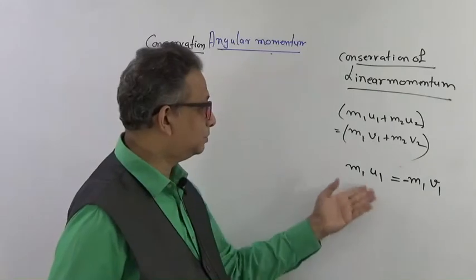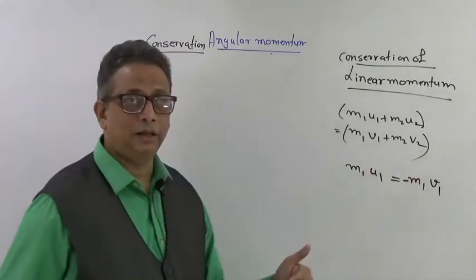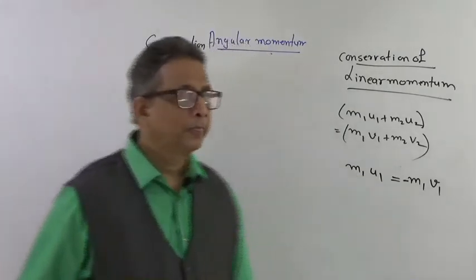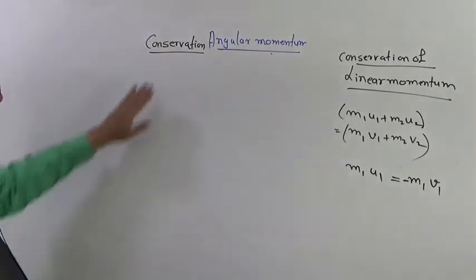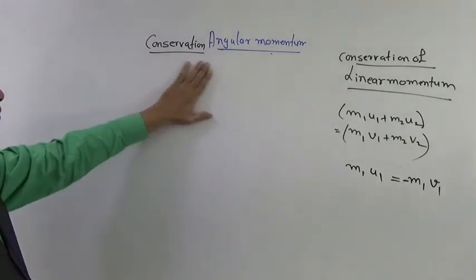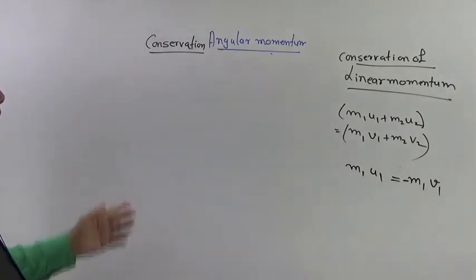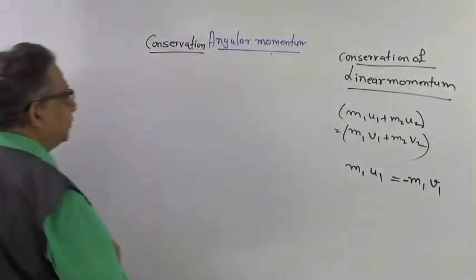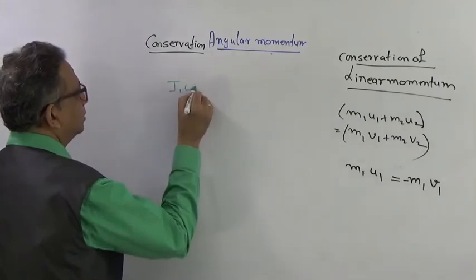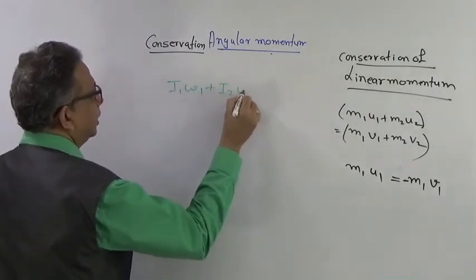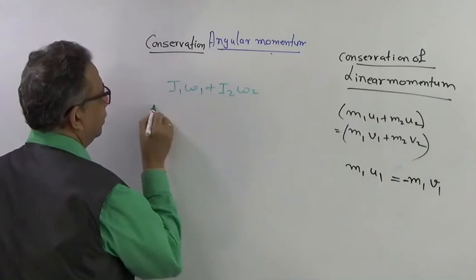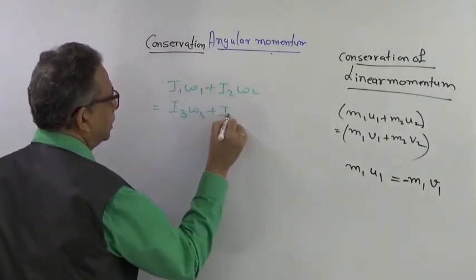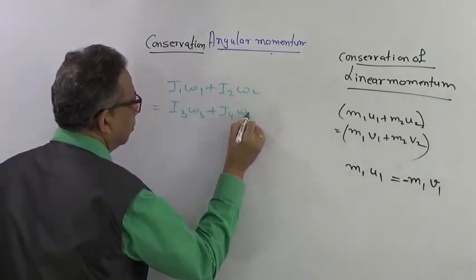Otherwise it would show that whenever the ball bounces, the velocity never changes. It's not that way. Okay, so coming back to conservation of angular momentum, how are we going to write down the equation? It's going to be as easy as that: you have I1 omega 1 plus I2 omega 2 will be equal to I3 omega 3 plus I4 omega 4.